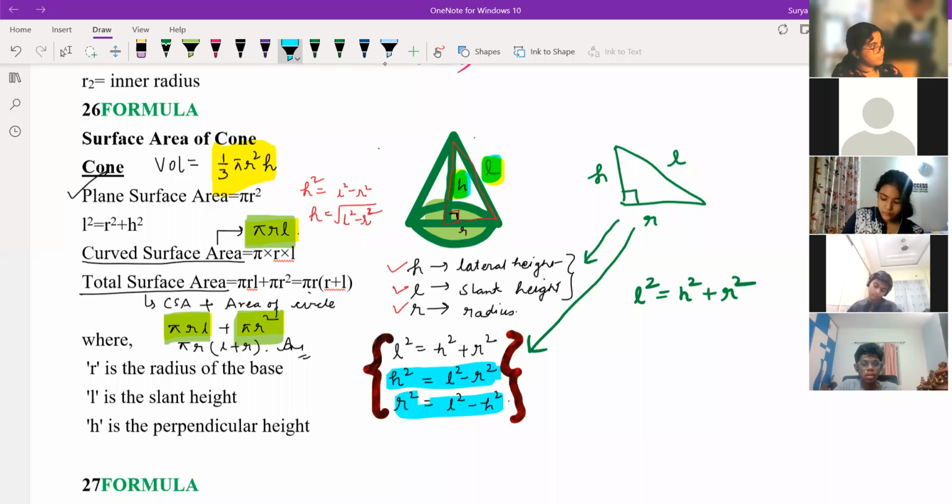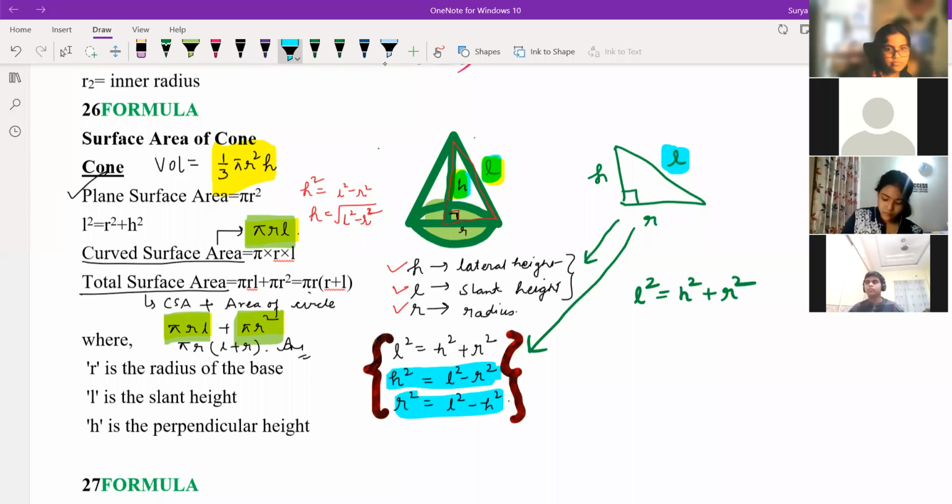Simply you just try to understand which is the longest side over here. The longest side is always L only, because it's a slant height. Okay. This is slant height, right? The slant height is the longest height over here. So L square is nothing but H square plus R square. Is it clear? Yes, sir.